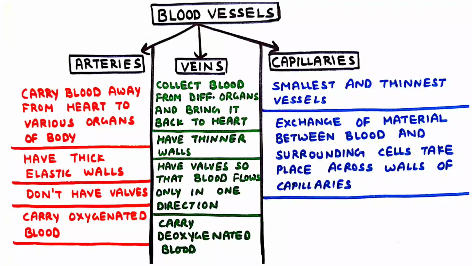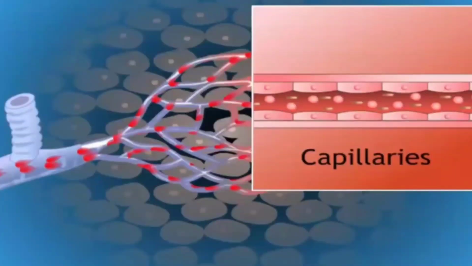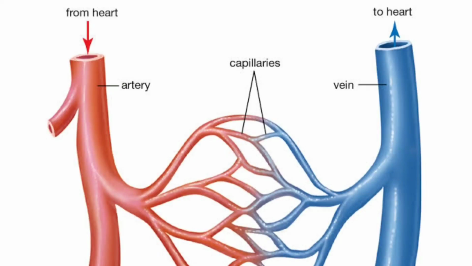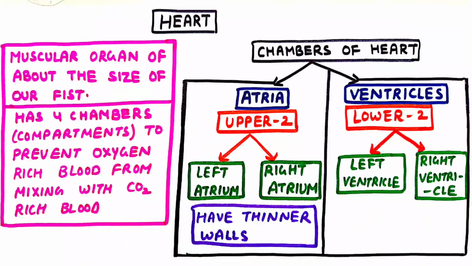Capillaries. Capillaries are the smallest and thinnest vessels. The exchange of material between blood and surrounding cells takes place across the walls of capillaries. As you can see in the diagram, arteries divide into smaller and smaller vessels to form capillaries. These capillaries then join together to form veins that take blood to the heart.